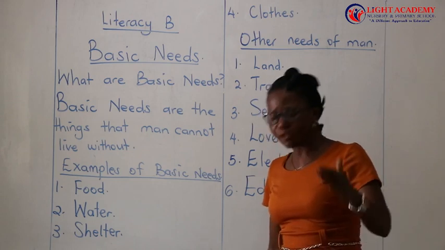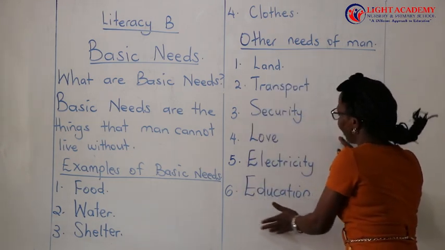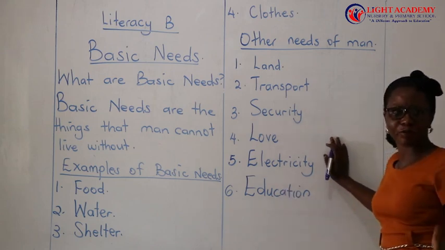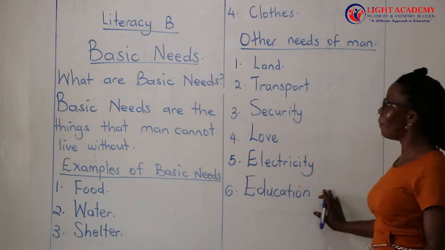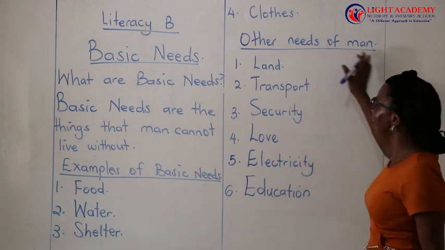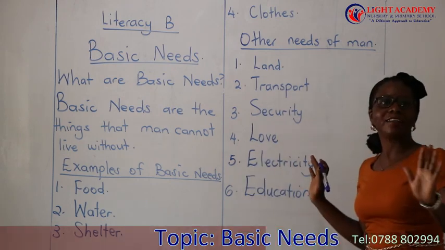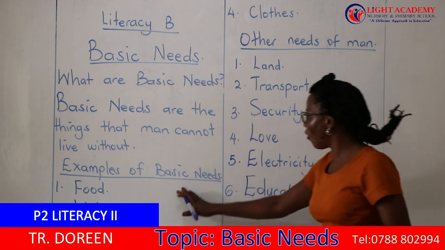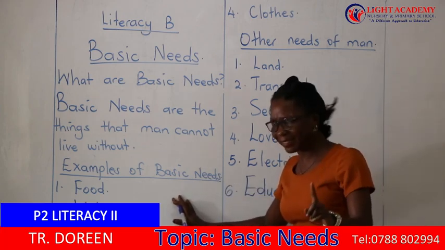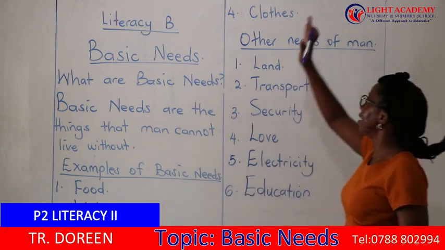So there are very many other needs, but because of time, these are the other needs of man that I have talked about today. Next time we are going to talk about others. But without these, man can live. But remember our 4 essential basic needs: food, water, shelter, and clothes.